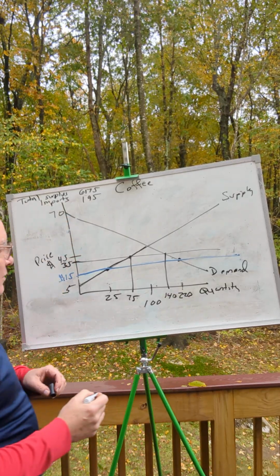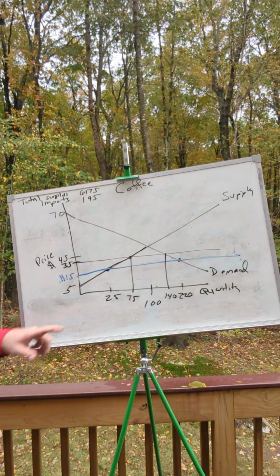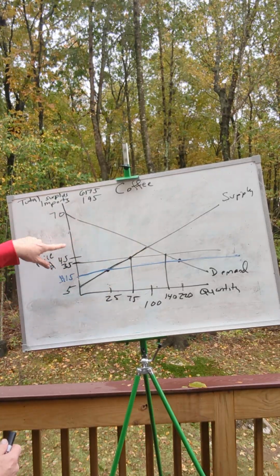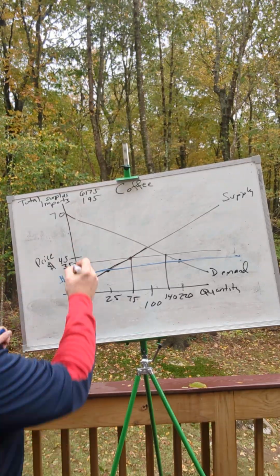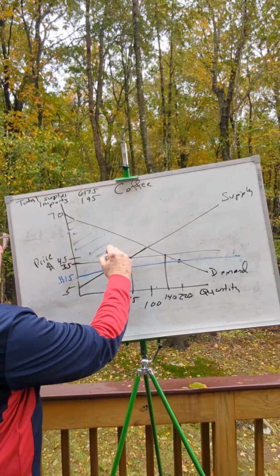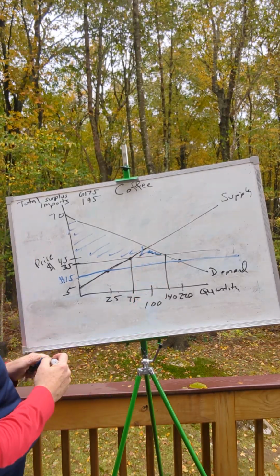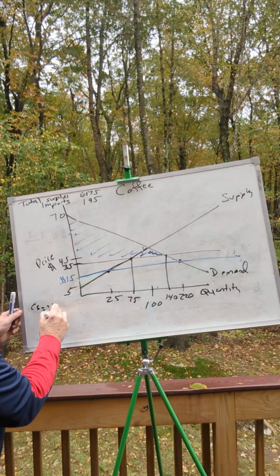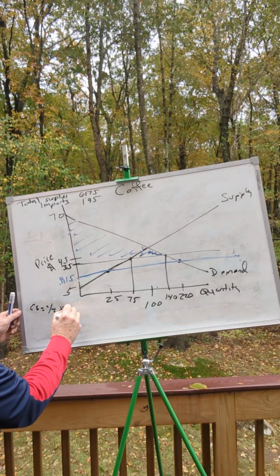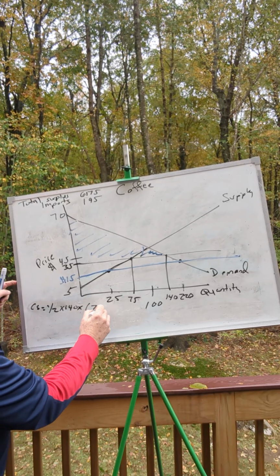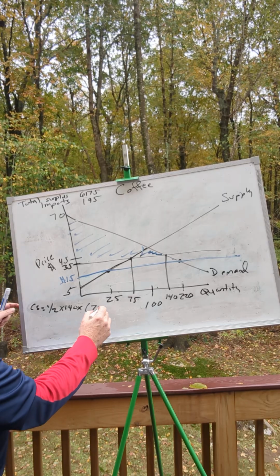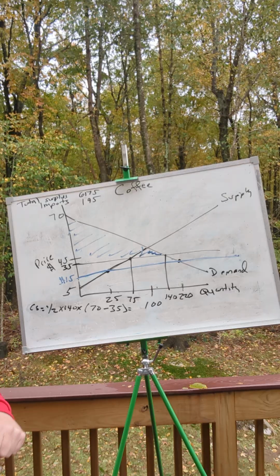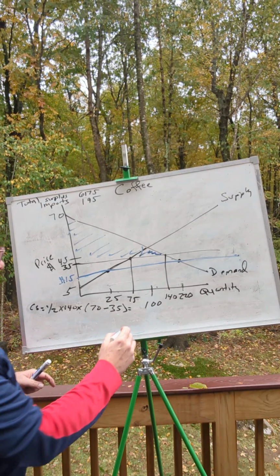to 140. So consumer surplus is going to shrink from where it was before the tariff went in, and it's going to be down to this triangle here. So this will be our new consumer surplus after the tariff. And so the consumer surplus would be 1/2 times the new quantity consumed, which is 140, times the intercept minus the new price, which is the world price plus the tariff. And so that's going to equal 2,450.